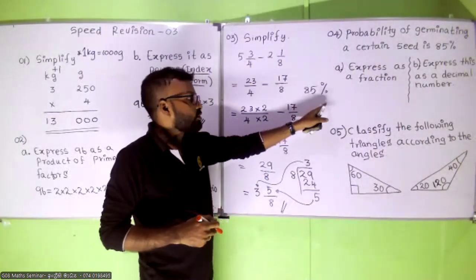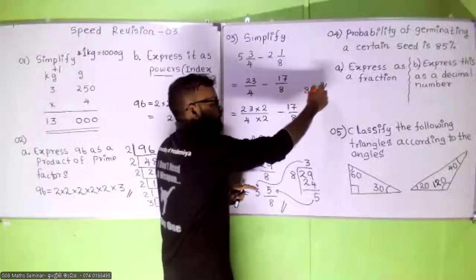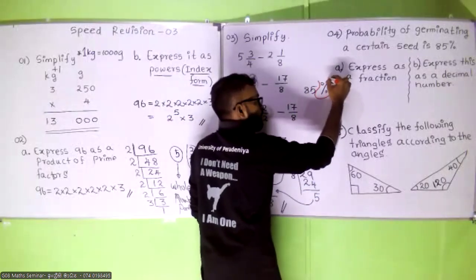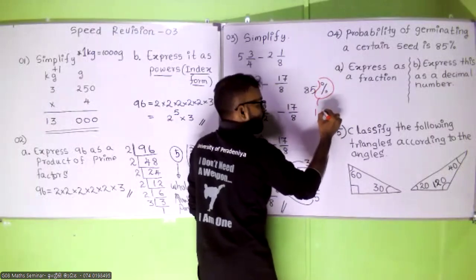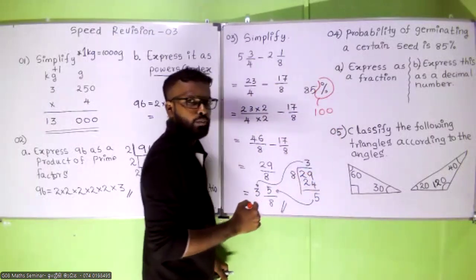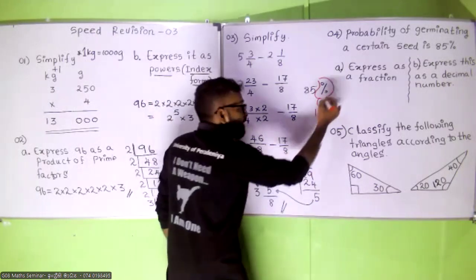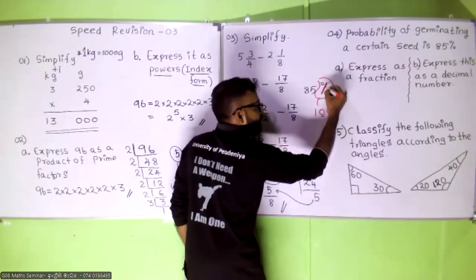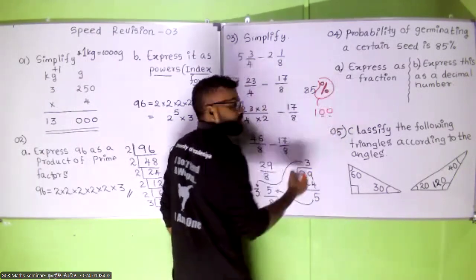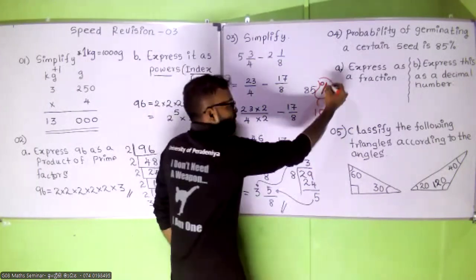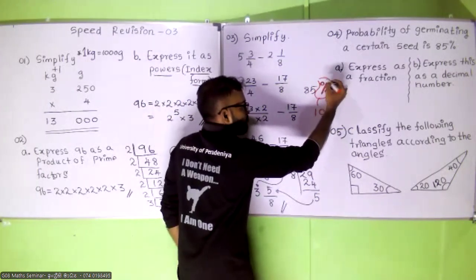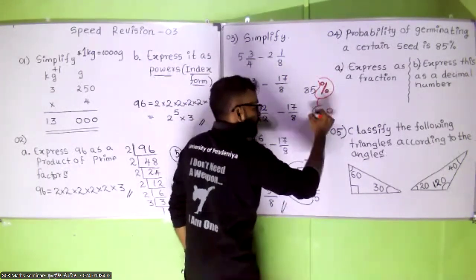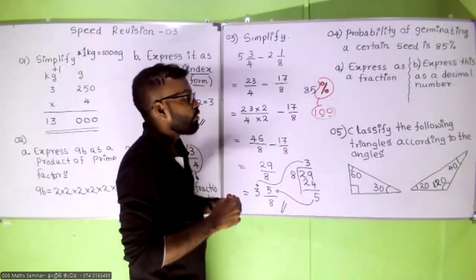It should be 100. Once you see this percentage mark, you need to remember this is 100. How are we going to make it 100? Very easy. This is 1, and now you have 2 zeros for 100. 1, 0, 0. So the meaning of this is 100. That is how we are going to remember that.